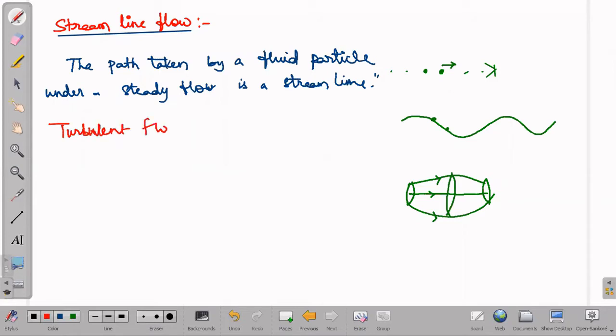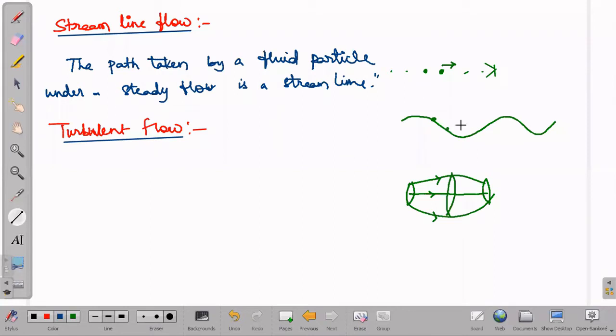Turbulent flow. Here it is just the opposite of that. If the particles move with critical velocity, the motion of the liquid becomes irregular. If they are not in the previous case, then what happens?